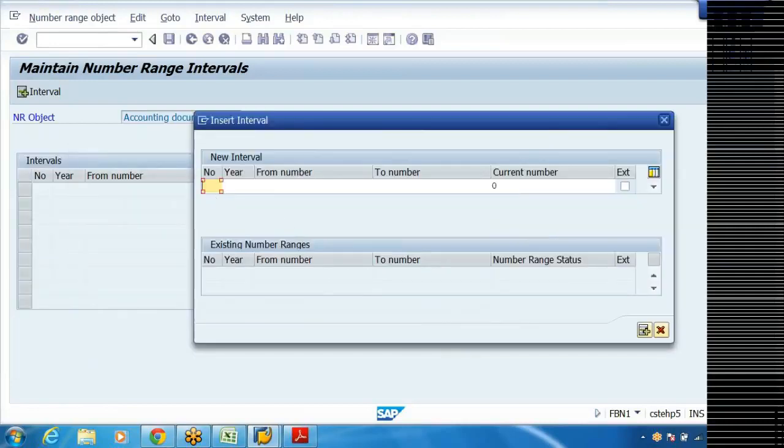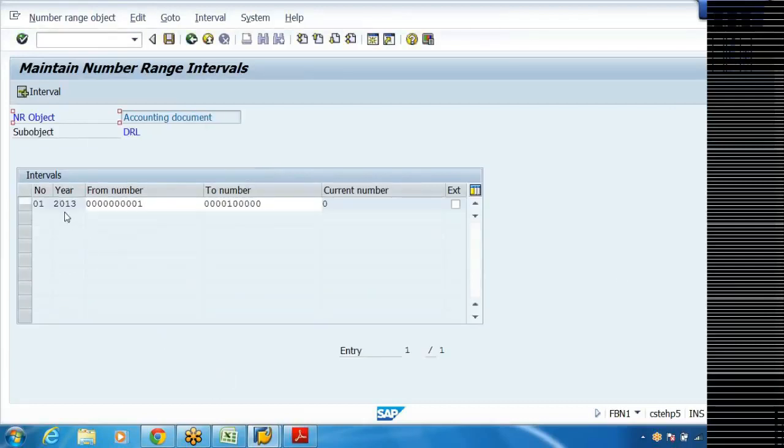Then here the system has asked us to create 01 number range for 2013 from number 1 to 1 lakh. So that means whatever the GL account documents I'm posting, the system takes 1, 2, 3, 4 up to 1 lakh and it will show the current number.